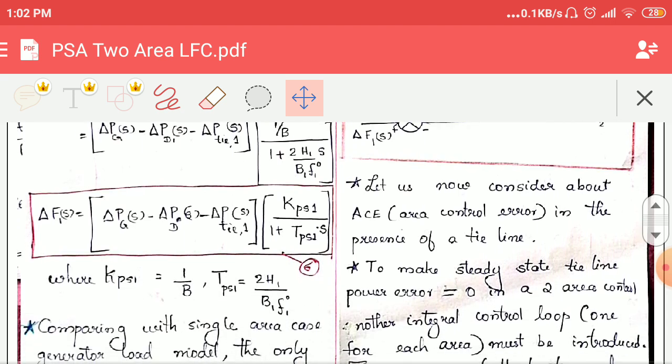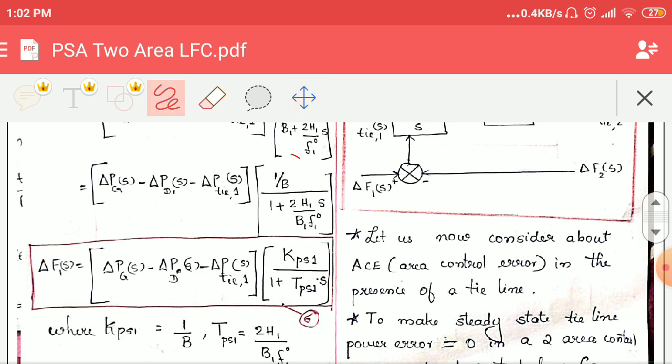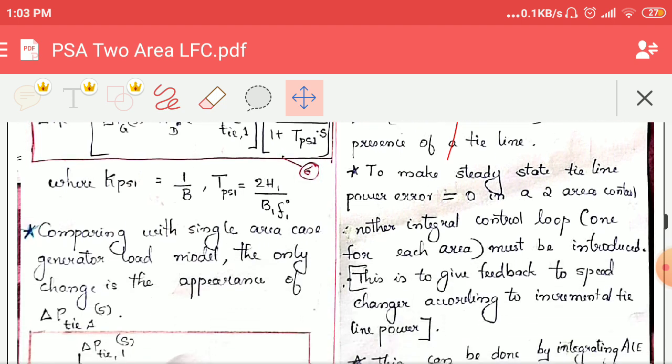We are mentioning the coefficients. Kps1 is equal to, what is the equation for Kps1? It is actually 1 by b. Okay, it is actually 1 by b. And Tps1 is equal to, this we have already done in the single area case, 2H1 divided by b1 f1 0. Okay, these are the values for Kps1 and Tps1.